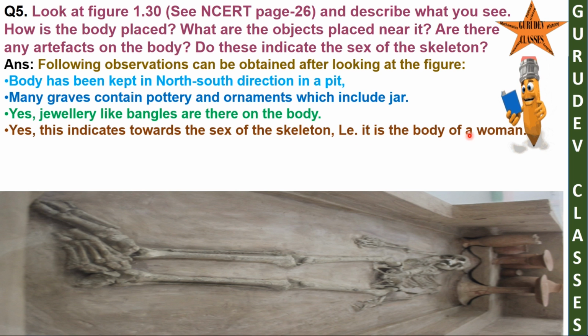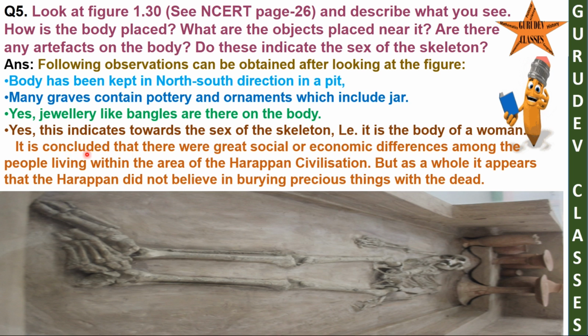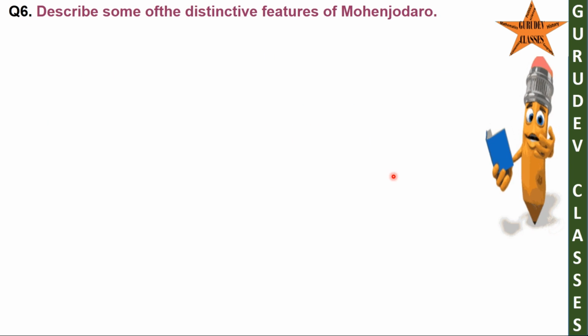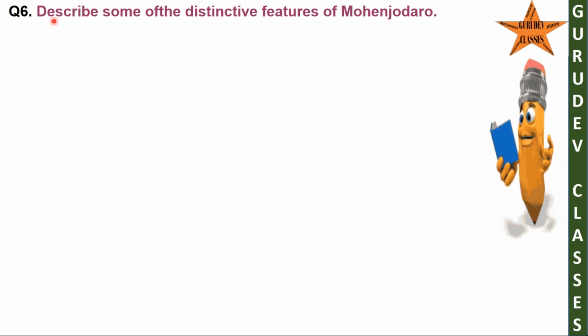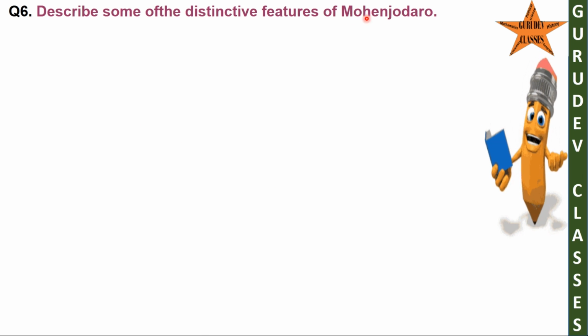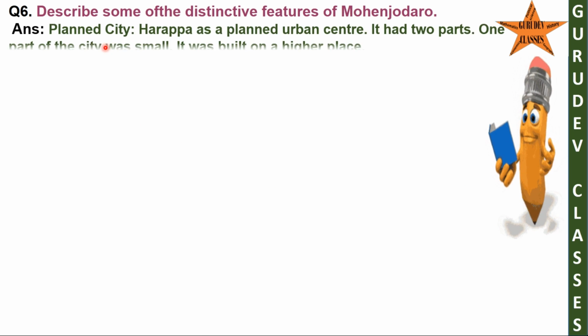It is the body of a woman. It is concluded that there were great social or economic differences among the people living within the area of the Harappan civilization. But as a whole it appears that the Harappans did not believe in burying precious things with the dead.